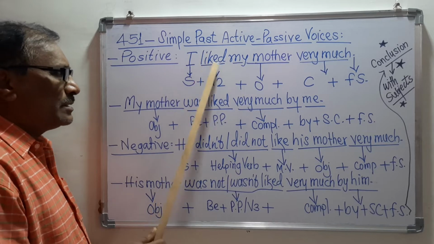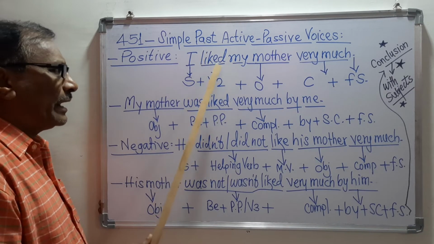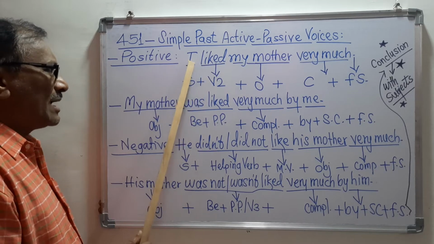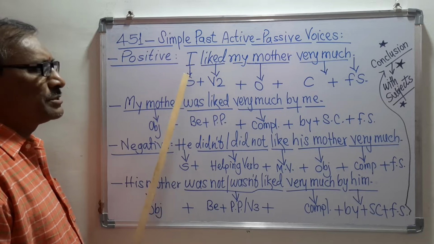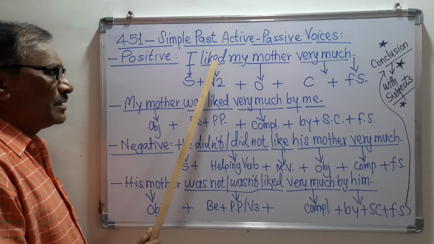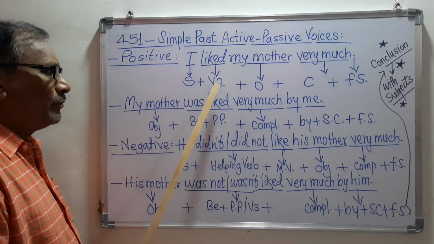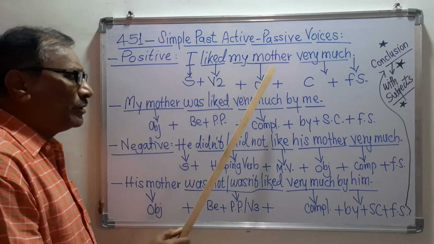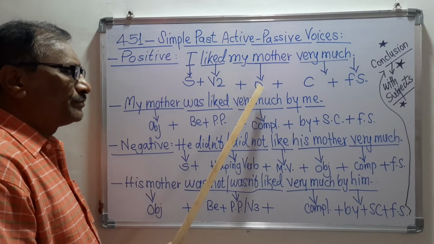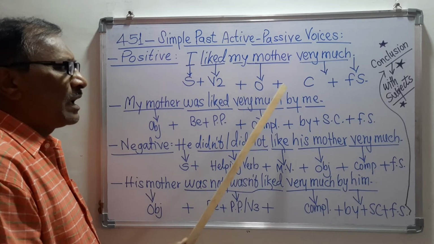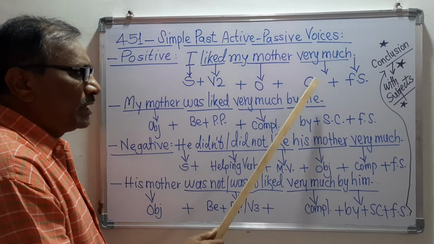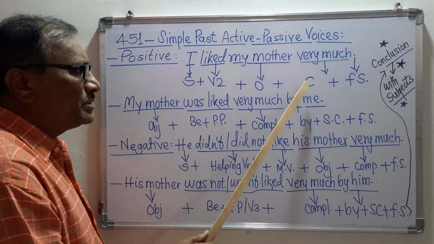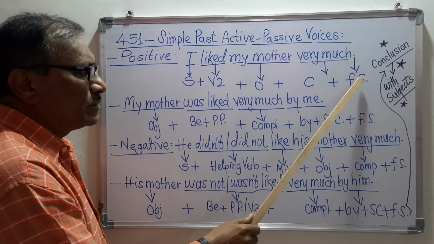Here, I is called the subject, liked is called the verb number 2, that is the past form, my mother is the object, very much is the complement, and this is the full stop.